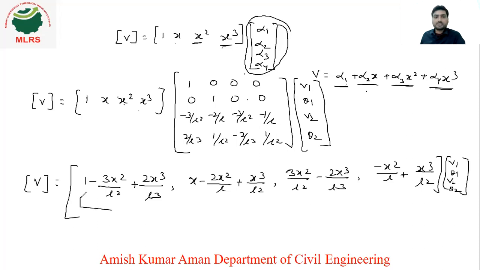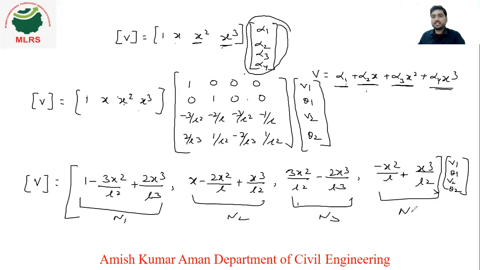So these are your shape functions. Let's say this is n1, this is your n2, this is your n3, and this is your n4. n1 is for v1, n2 is for theta 1, n3 is for v2, and n4 is for theta 2. These are the shape functions, right? If you compare, then obviously v will be equal to the shape function, denoted by n, because these are n1, n2, n3, n4 for different displacements, into delta. Delta, what is delta? V1, theta 1, V2, theta 2 is the delta only, right? So we need to find this.